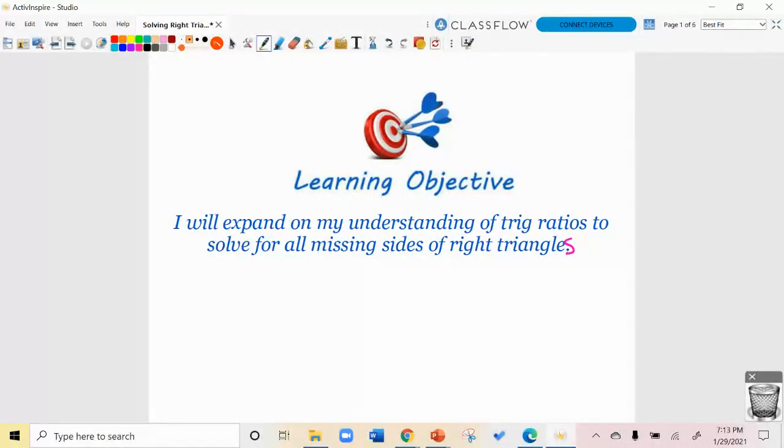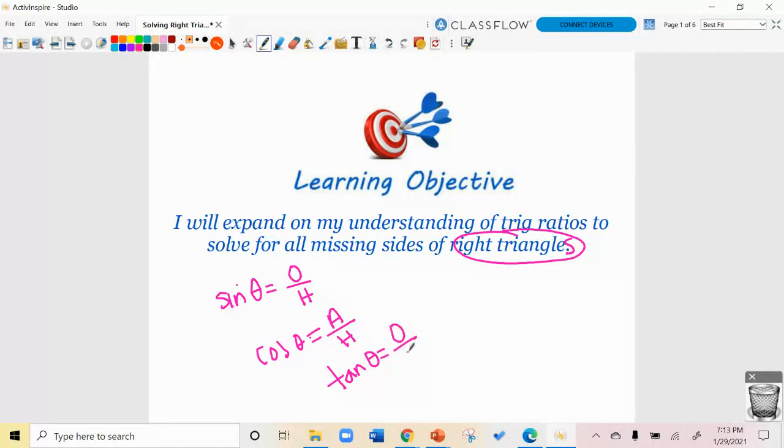So you have had a decent amount of introduction to the ratios of sine, cosine, and tangent. Sine of an angle, let's say theta, is opposite over hypotenuse. This is right triangle trig. Cosine of an angle is the ratio of the adjacent over the hypotenuse. Tangent of an angle is the ratio of opposite over adjacent.